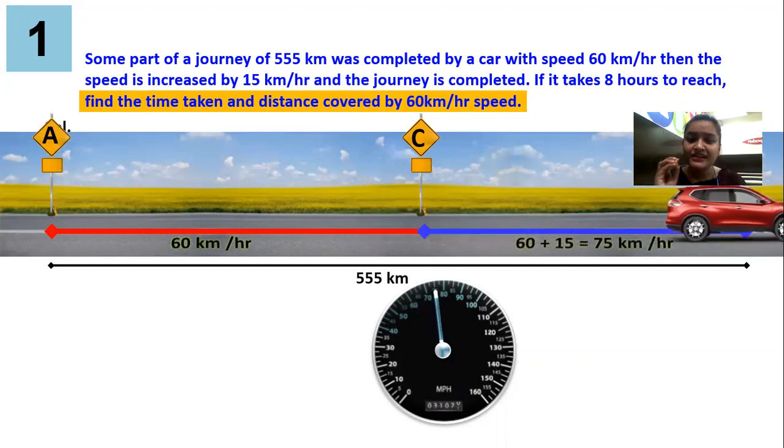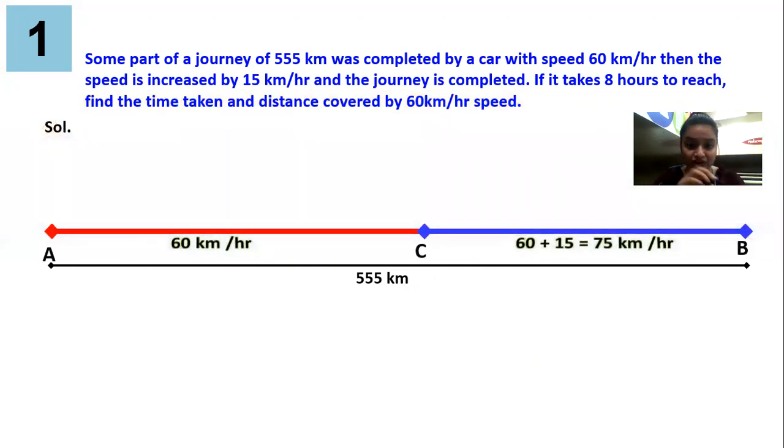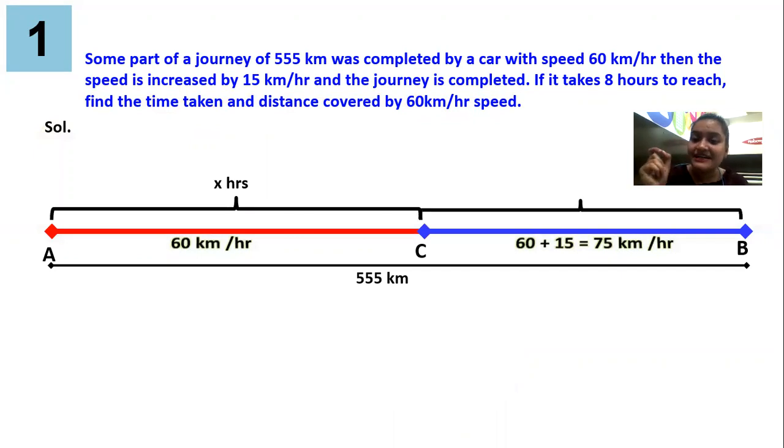journey. So guys, if you observe this diagram, I have complete distance with me. I have speed written with me. Now time is missing. So for one thing I can do, from A to C, I will consider the timing as X hours. From C to B, I'll consider the time as Y hours.